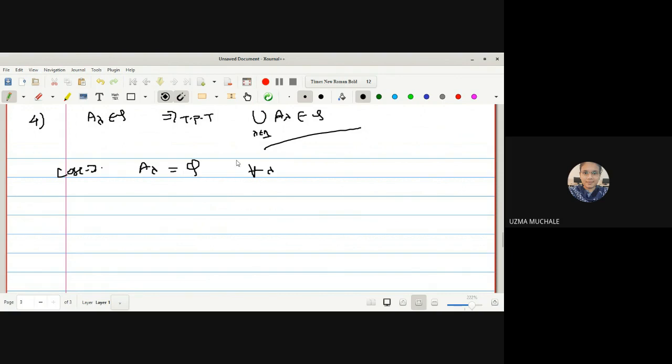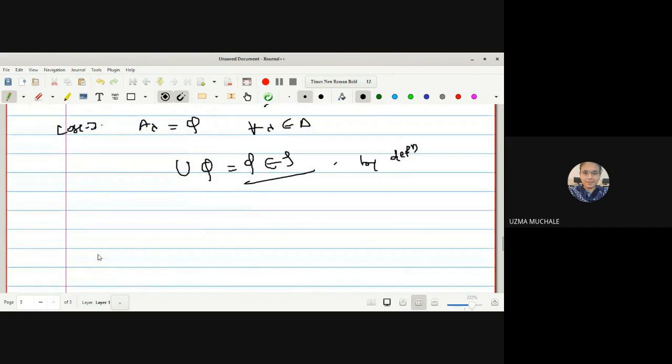So in case 1, all the A lambda are equal to the empty set, where lambda belongs to the index set. Then the union of empty sets is again an empty set, which is already a member of tau by definition of tau. The empty set is already a member, so in case 1 it is true, that is, the arbitrary union of open sets is an open set which is a member of tau. So for case 1 there is no problem. For case 2, what is case 2? If we have selected A lambda not equal to empty set for some lambda.